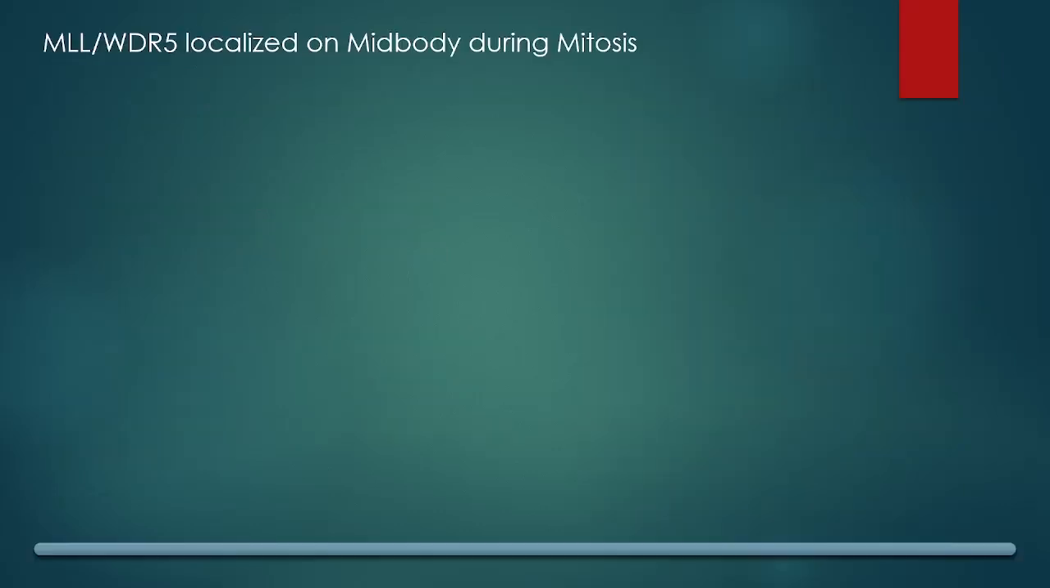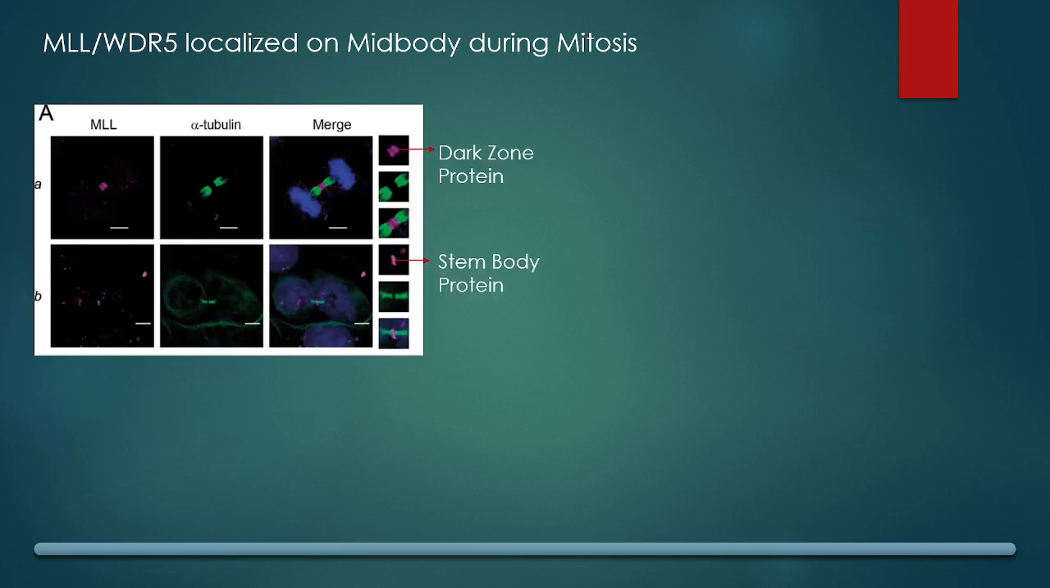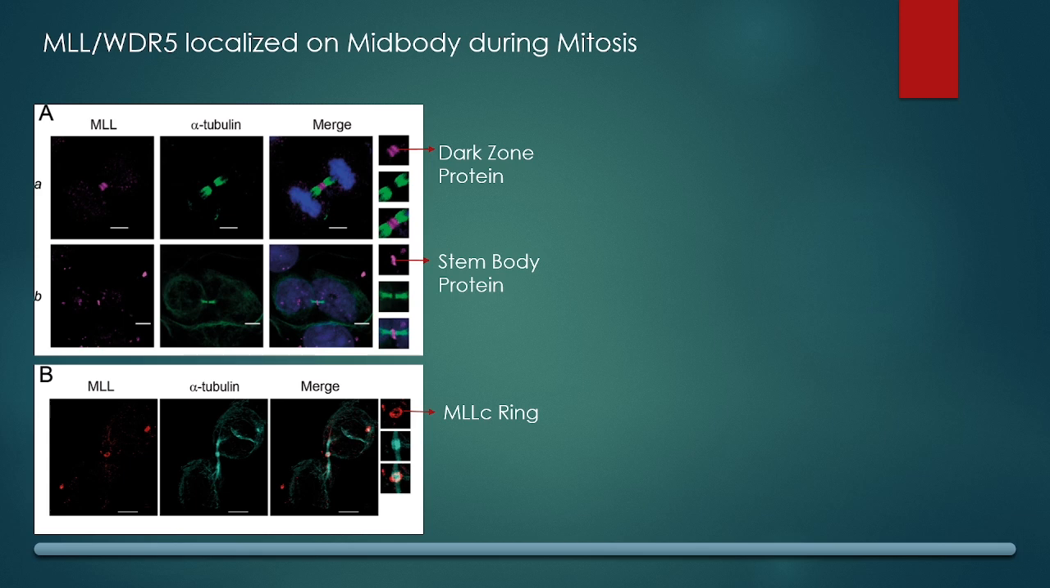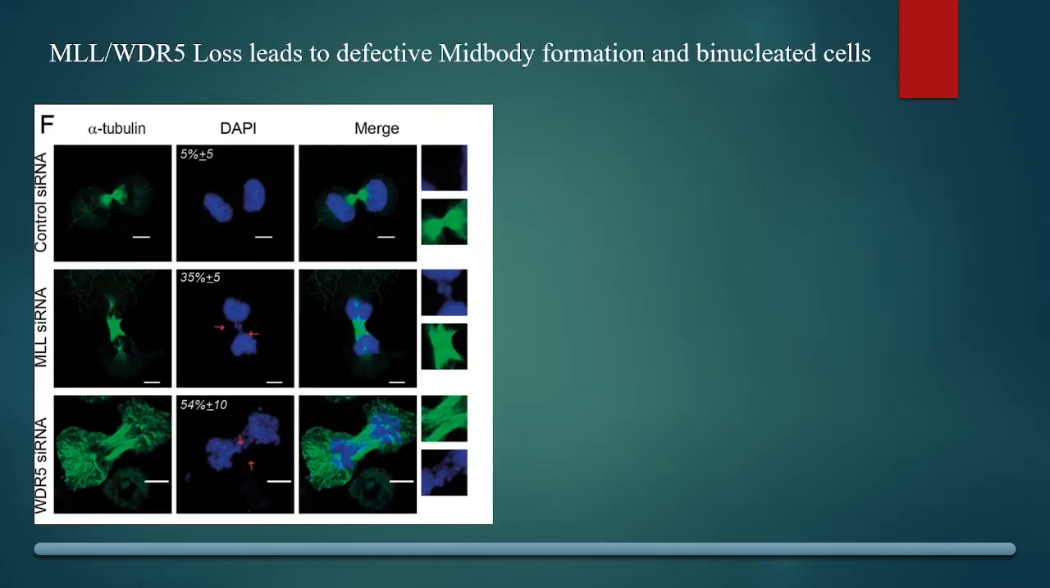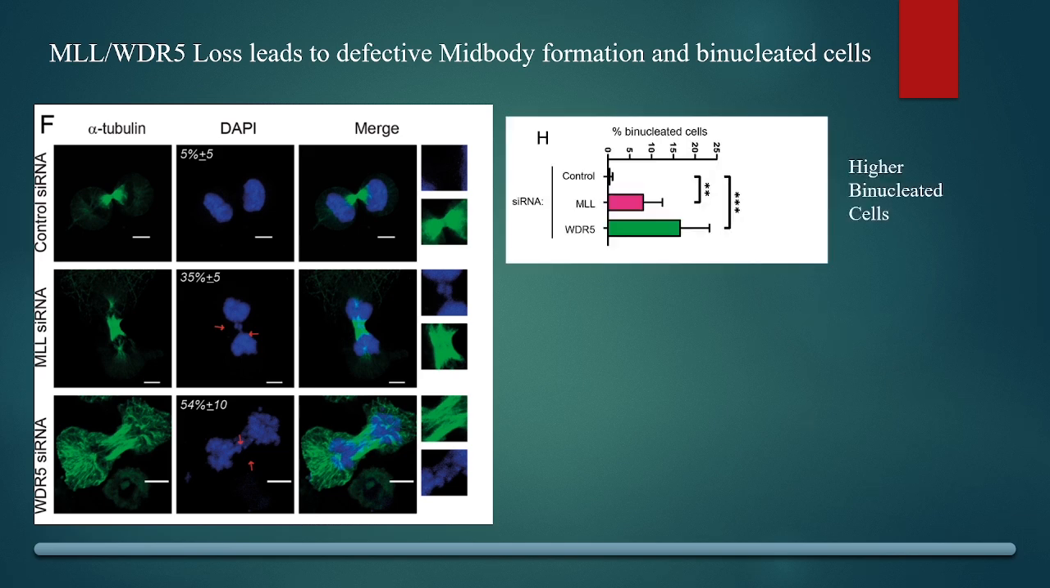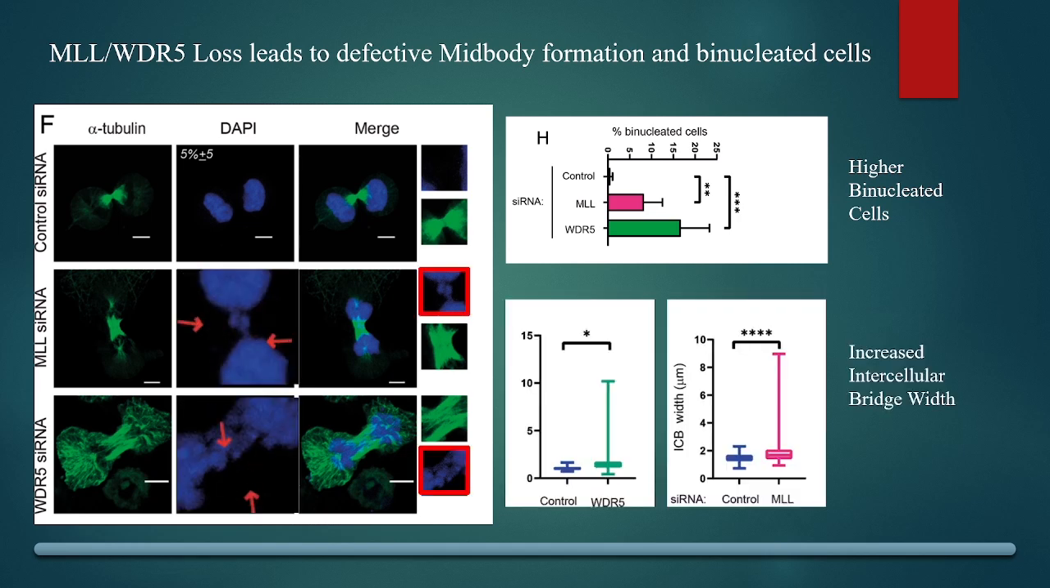We begin by examining the location of MLL and WDR5 proteins. MLL was visible to us as a dark zone protein and a stem body protein. Through SIM microscopy, we were able to visualize it as a single ring. WDR5 was also visible to us as a flanking zone protein and a dark zone protein. We observed that MLL WDR5 deficient cells struggled to form a normal midbody, leading to binucleated cells, which is an indication of faulty cytokinesis. Additionally, seen were chromosome bridges and an enlarged intercellular bridge.